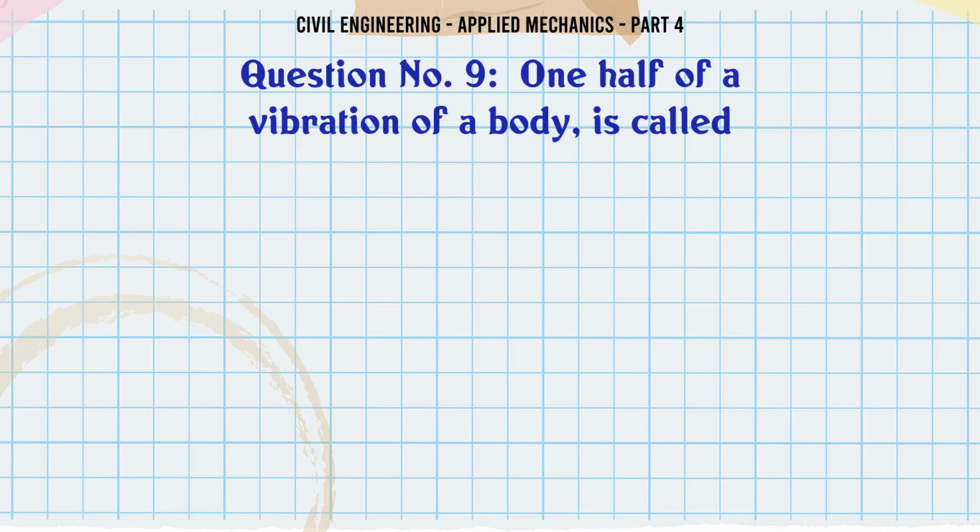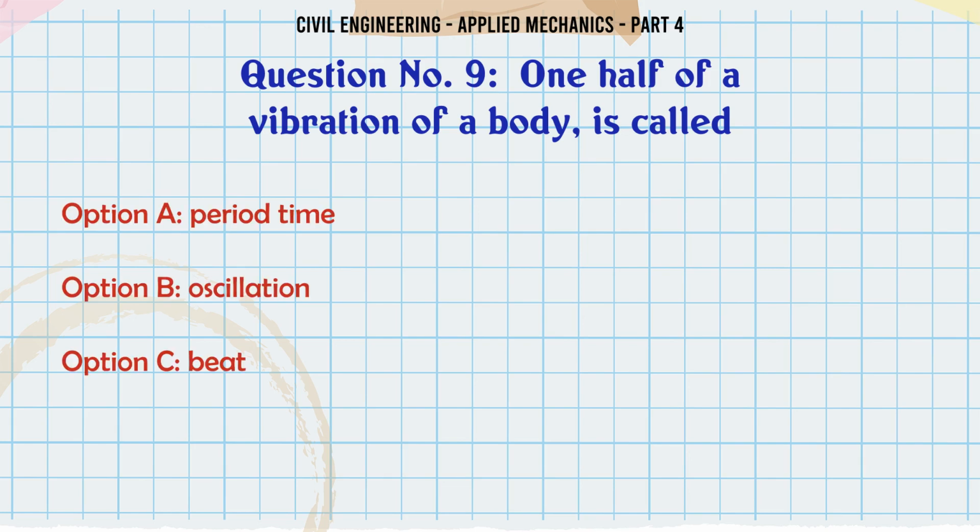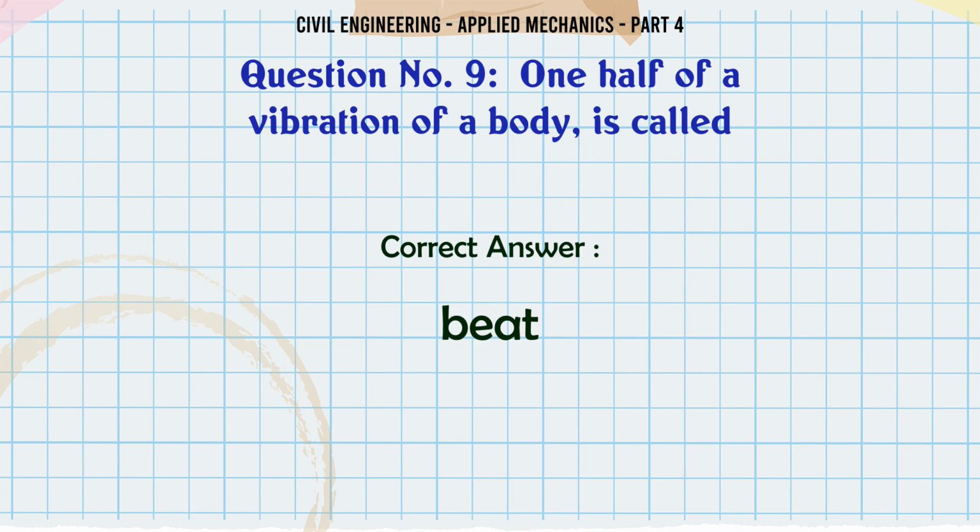1/2 of a vibration of a body is called A. period time, B. oscillation, C. beat, D. amplitude. The correct answer is beat.